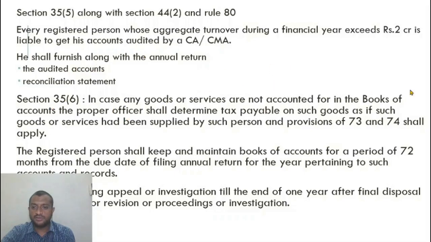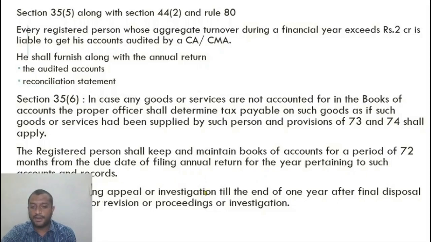In case of goods or services not accounted for in the books of accounts, as we've discussed, if the proper officer finds that out, he will determine the tax payable on that as if some supply has been made, and he can take action as per section 73 or 74. The registered person shall keep and maintain books for a period of 72 months from the due date of filing annual return for the year pertaining to such accounts and records.